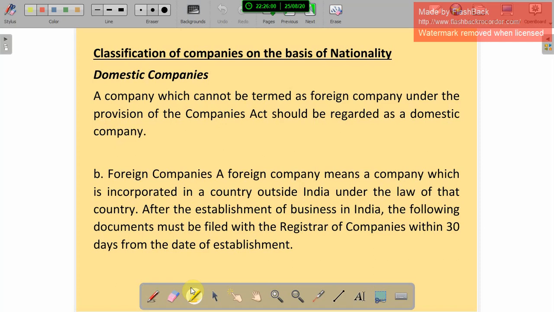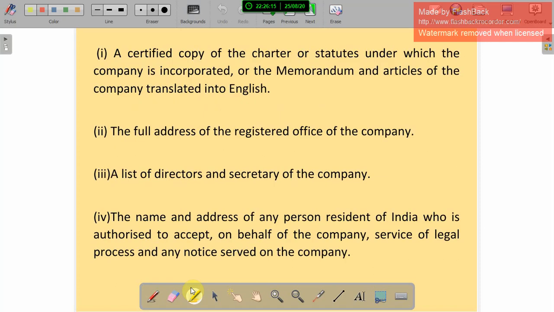So maybe they establish their business in India after the establishment date. Okay, so within the 30 days they have to submit some documents: a certified copy of the charter or statute under which the company is incorporated, or the memorandum and articles of the company translated into English.